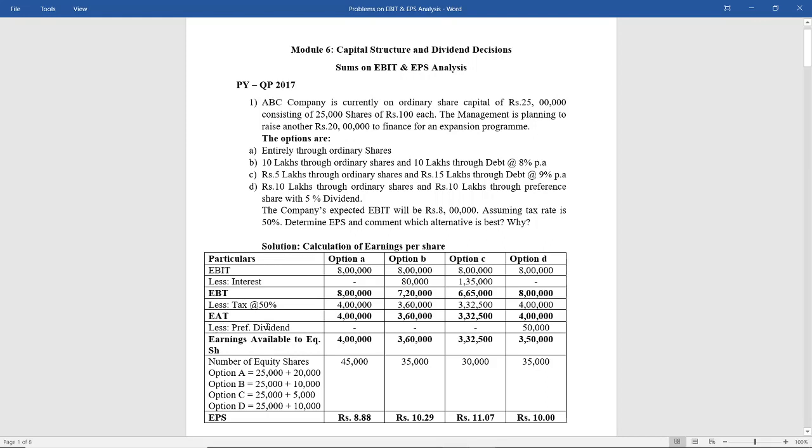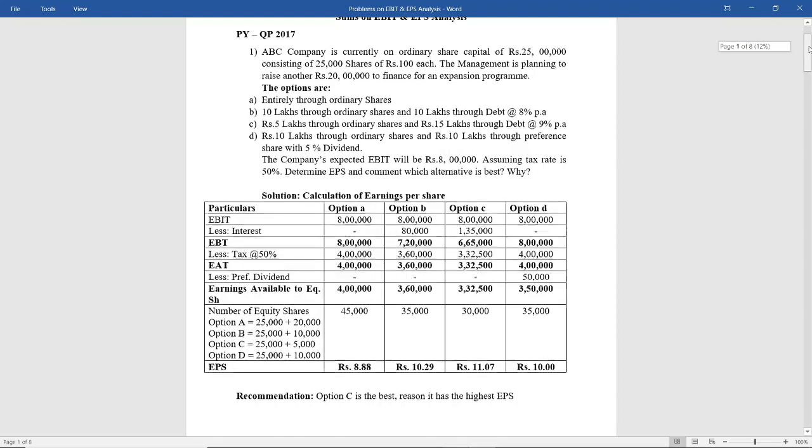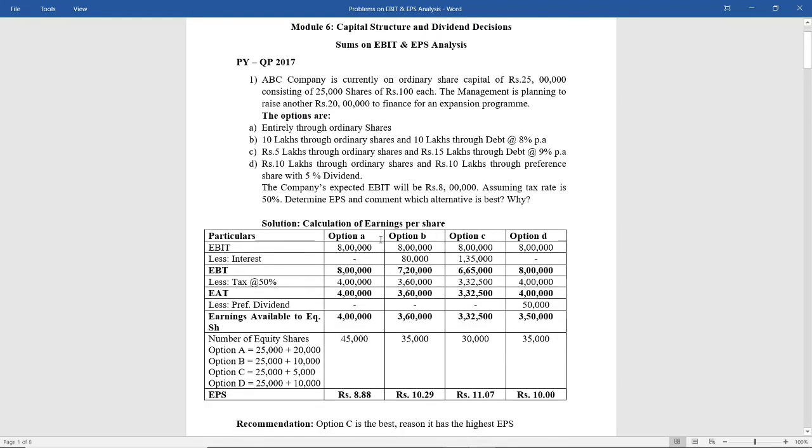Then let's press preference dividend, you will get earnings available to preference shareholders, then number of equity shares and EPS. So whenever you have problems on EBIT and EPS analysis, write the format as it is. Now we will move ahead in solving the problem further. So we have how many options? Four options. So we write option A, option B, option C and option D.